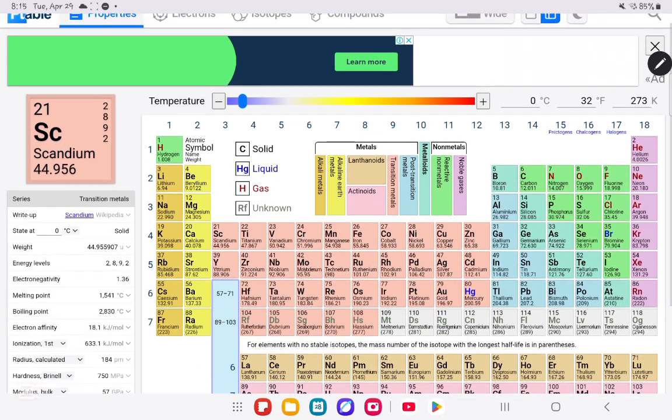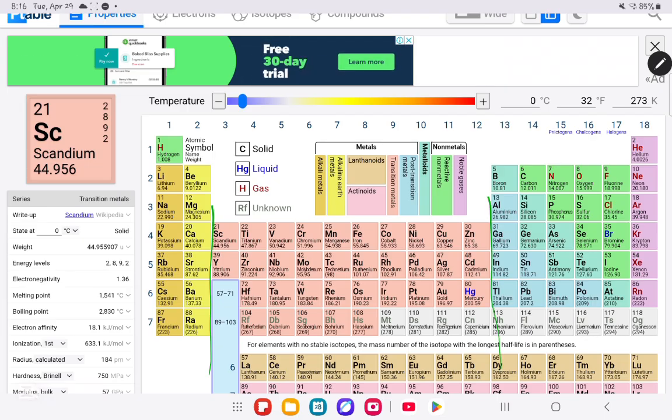But I only came here for what? For the transition metals. The transition metals start from here all the way until here, okay? So everything in this light pink or salmon pink color, these are transition metals. We have some very important properties about these transition metals. These important properties could be what?